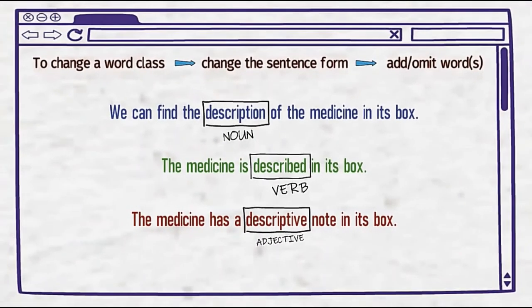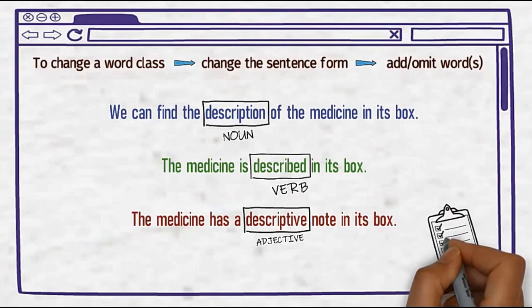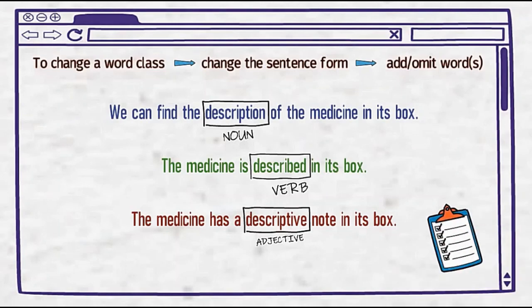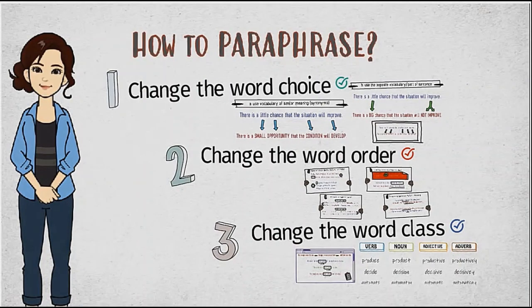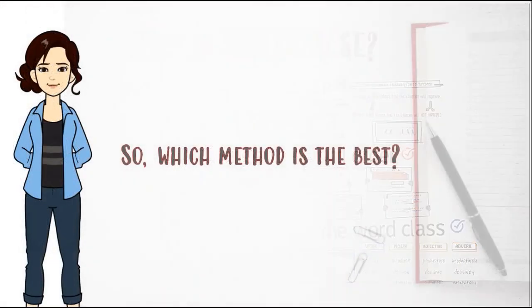You can change more than one word class in a sentence, but remember the functions of each word class in a sentence. So here are the 3 methods in sentence paraphrasing. So which method is the best? Changing the word choice, changing the order of the words, or changing the word class?